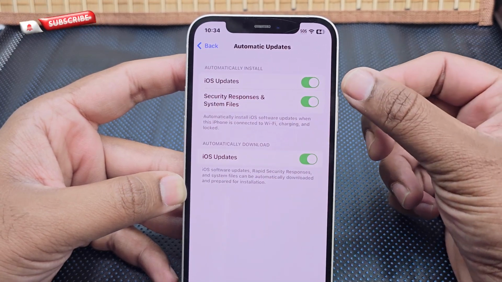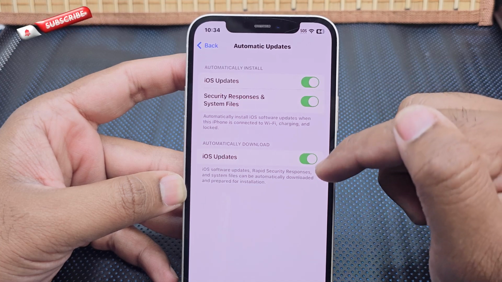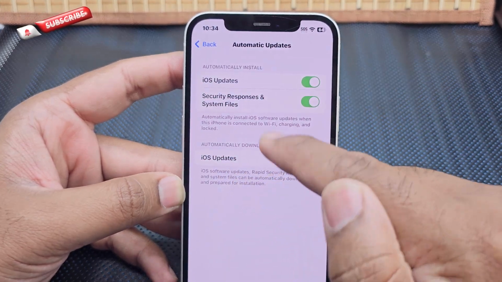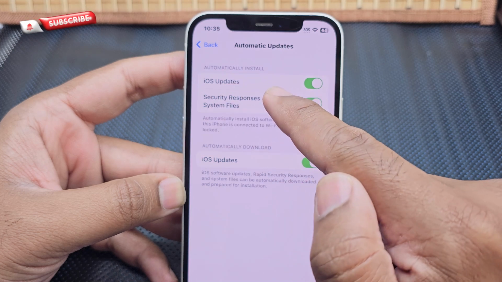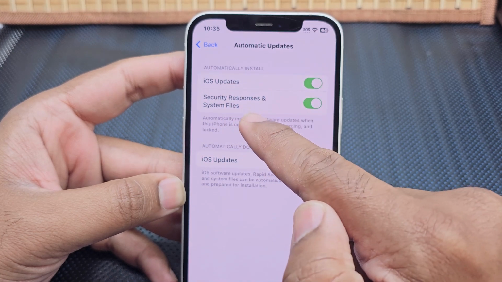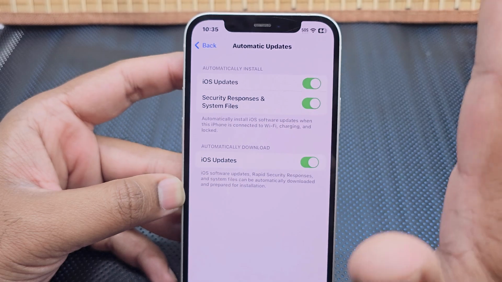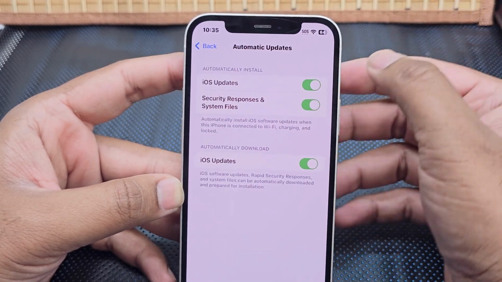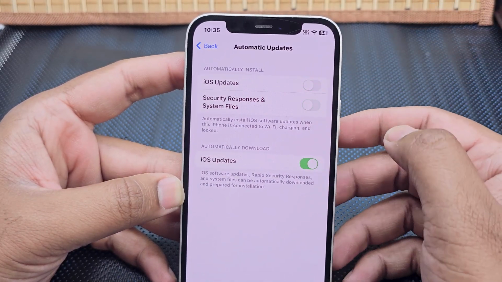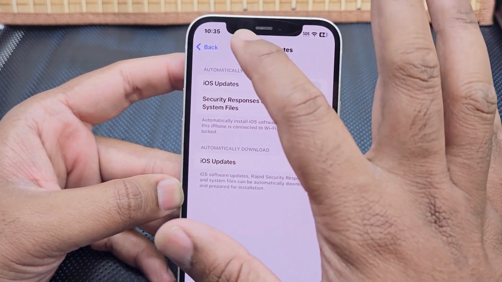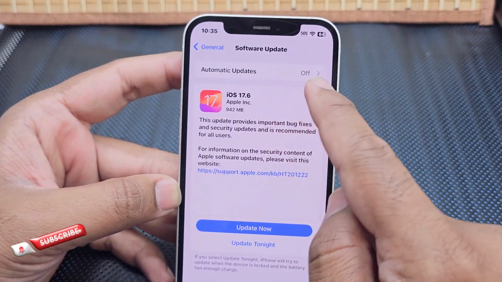There are three different options: the iOS update, where it automatically downloads and then updates, the iOS updates, and the security responses and system files. If you want to stop all of them, just turn all those tabs off, and you'll see they are off.